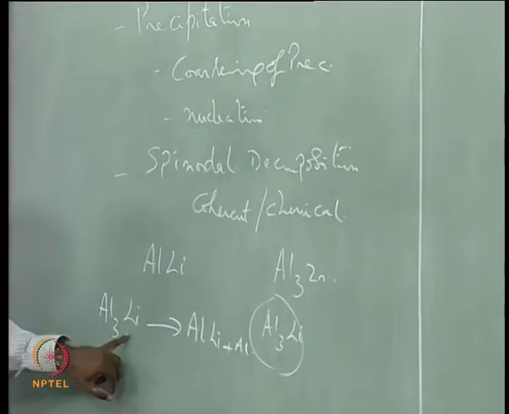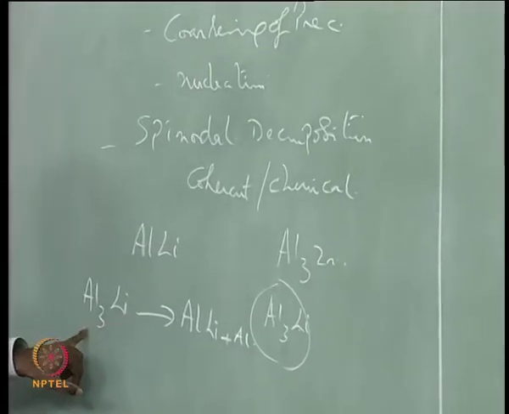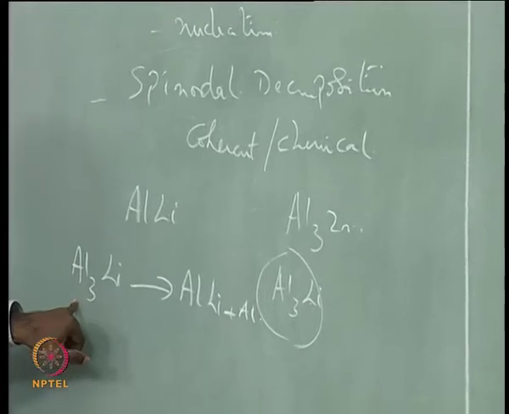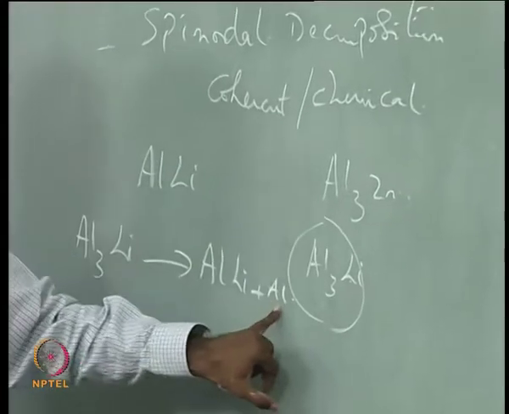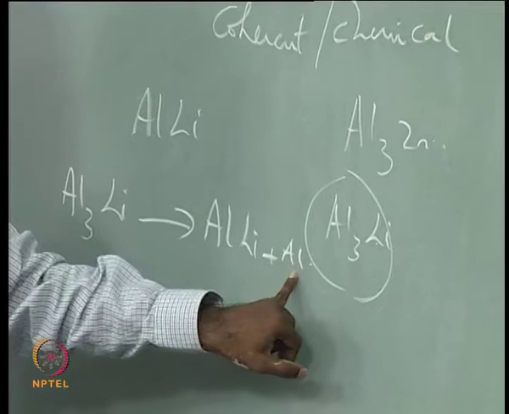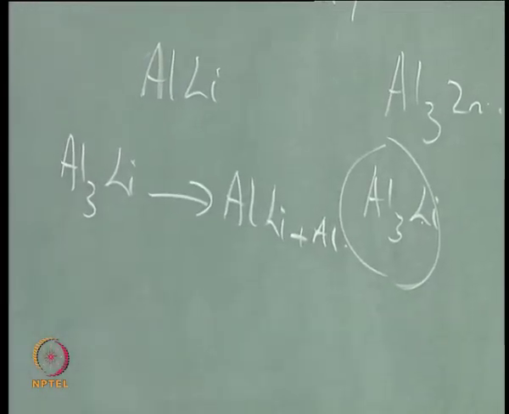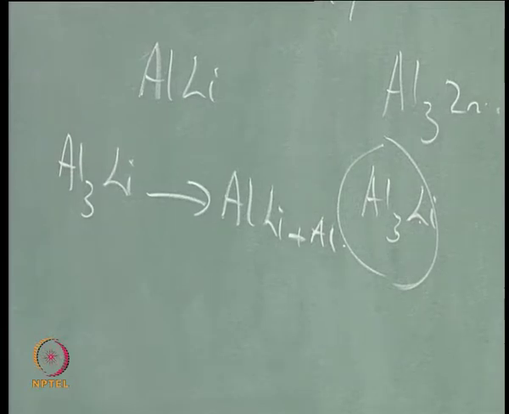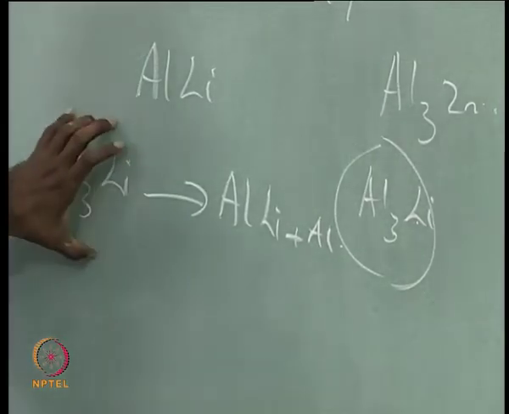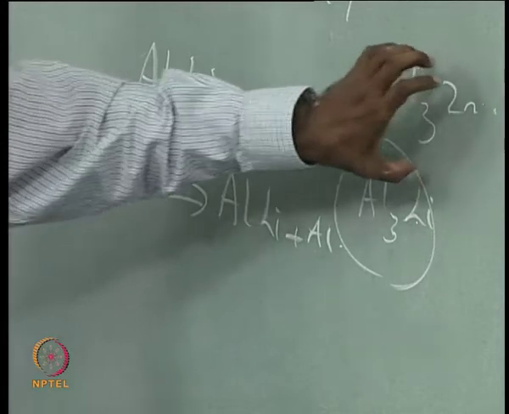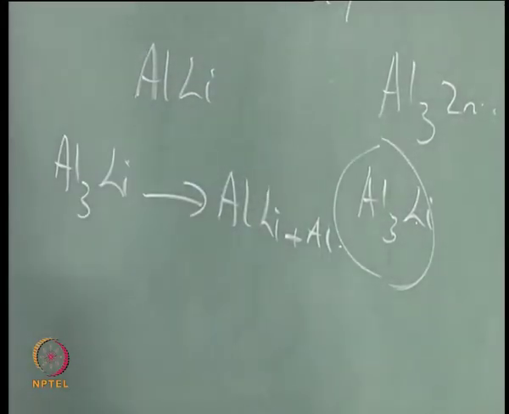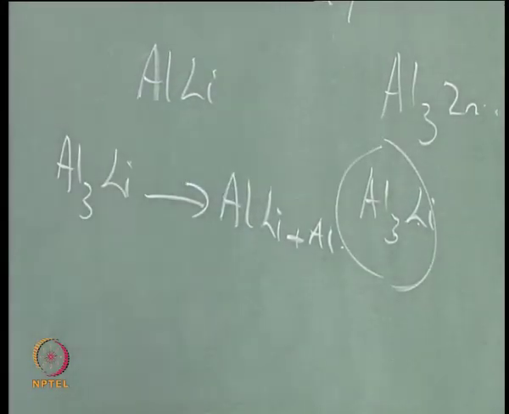So obviously you can see for every lithium atom there are 3 aluminum atoms. So 2 extra aluminum atoms are there, so that 2 extra aluminum atoms will come out. This is something like Fe3C splitting into iron and carbon at higher temperature. Similarly this can happen at high temperature, that means this is not really a stable phase, whereas this is a very stable phase.